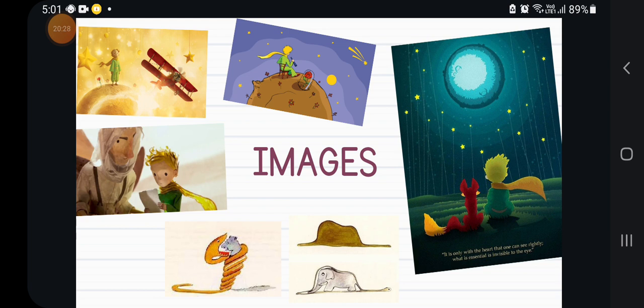And in the images below that, we have the boa constrictor that we saw at the beginning of the book. Then we see the boa constrictor, and the aviator says, I want to draw a boa constrictor. I want it to be very beautiful.